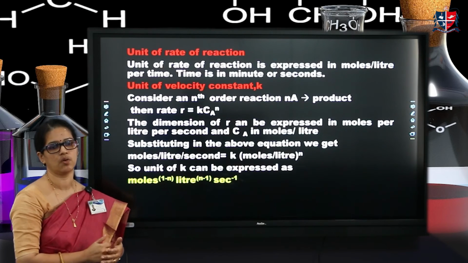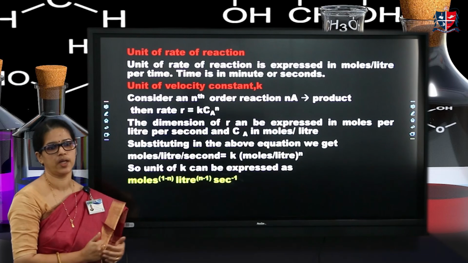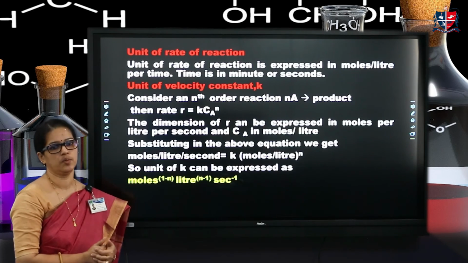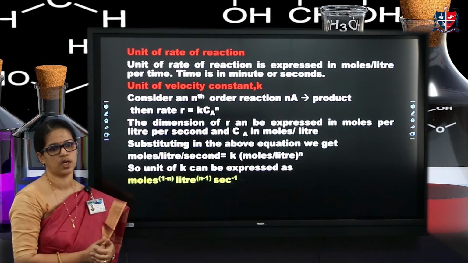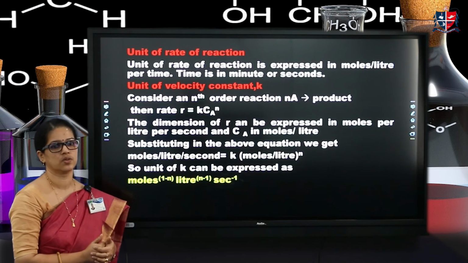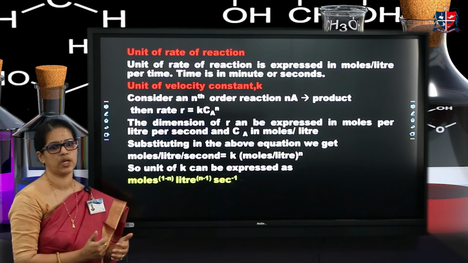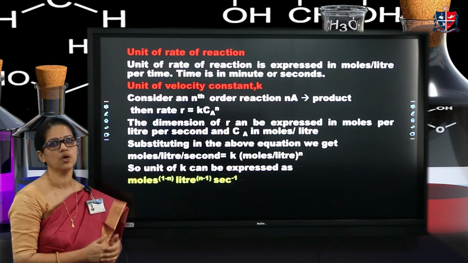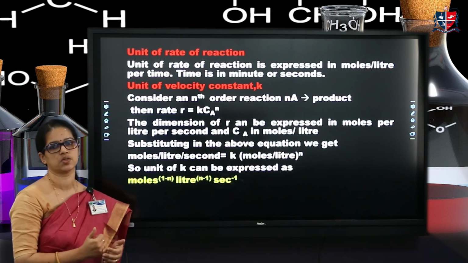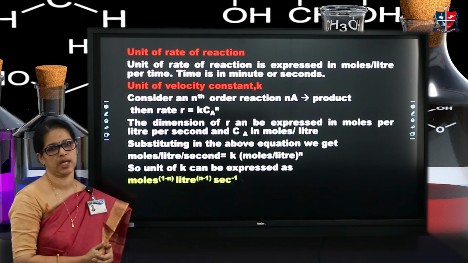Therefore, K will be equal to R divided by concentration of A raised to n. We know rate is expressed in moles per liter per time and concentration in moles per liter. For an nth order reaction, the denominator will be moles per liter raised to n. So what will be the unit of rate constant? It will be moles raised to 1 minus n, liter raised to n minus 1, per second.